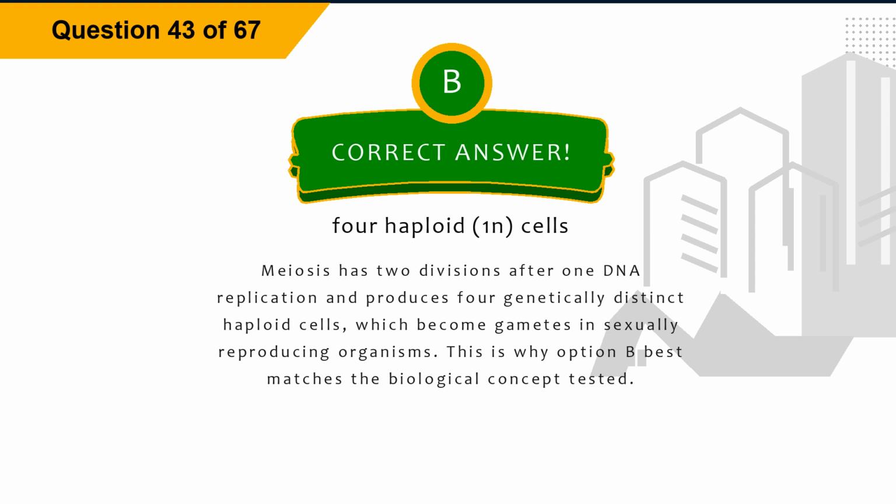Explanation: Meiosis has 2 divisions after 1 DNA replication and produces 4 genetically distinct haploid cells, which become gametes in sexually reproducing organisms. This is why option B best matches the biological concept tested.